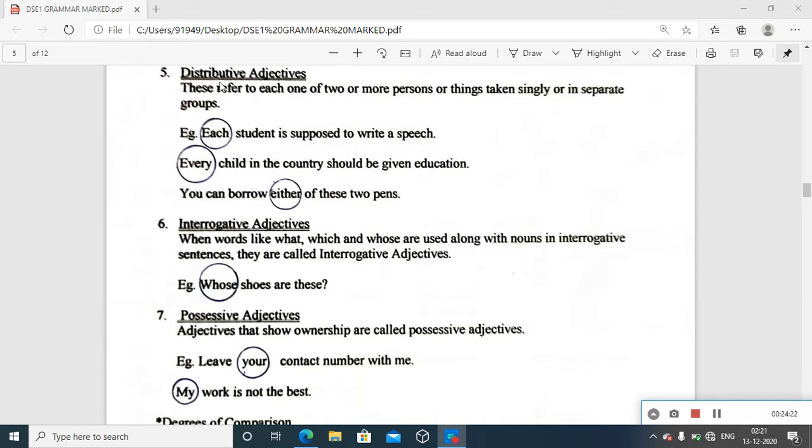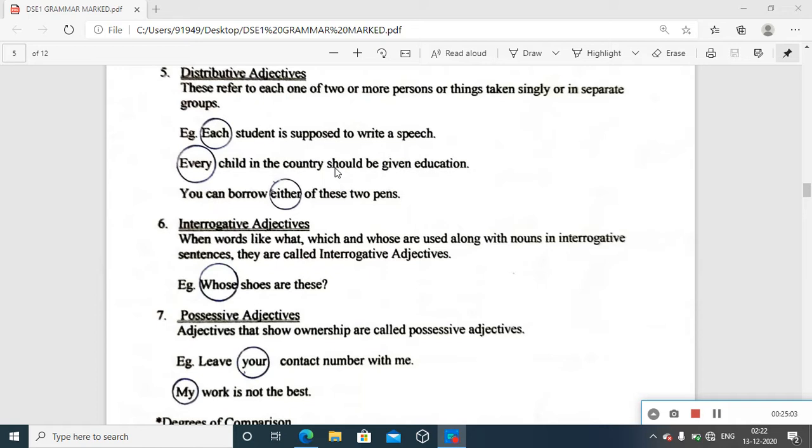But we want to take the example for distributive adjective. So here you see, every child in the country should be given education. As many children as there are in a nation, distribution happens in the case of talking about this right to get education. So every child, child number one, child number two, child from Kerala, children from Tamil Nadu, children from Kashmir, every child in the country should be given education. So you have a distribution there.